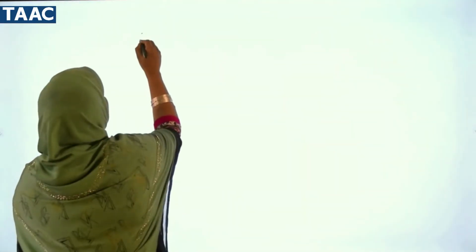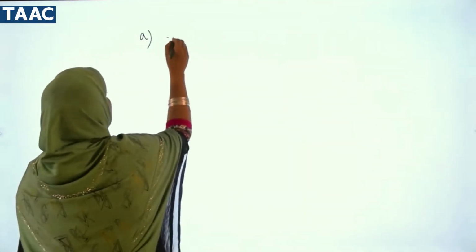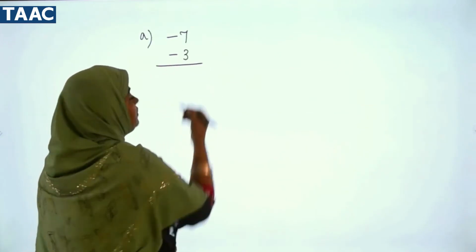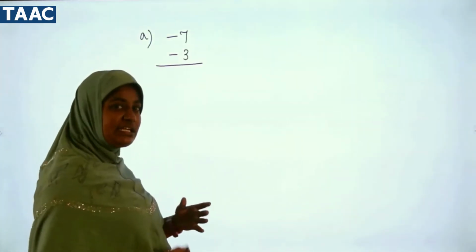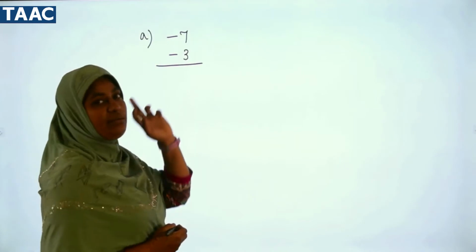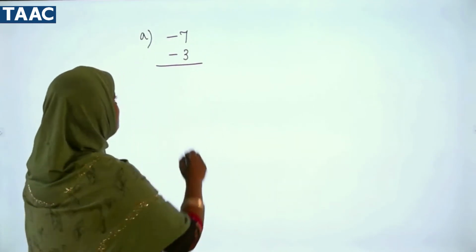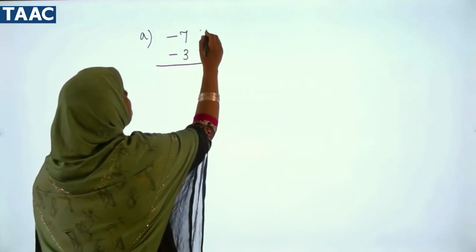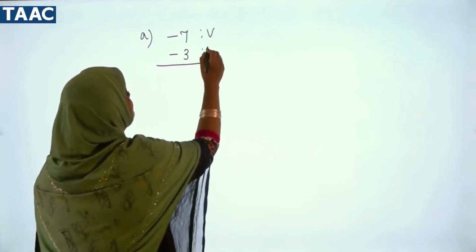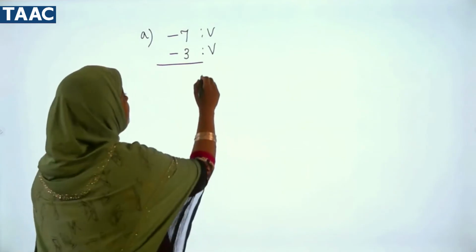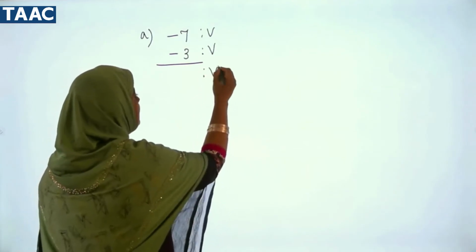I am going to take a sum in which I am writing minus 7 and minus 3. For our easy understanding I am writing the bigger number first. 7 is the bigger number, no? So you see here, minus means villain, again minus means villain. We know that villain and villain coming means our answer will also have villain.